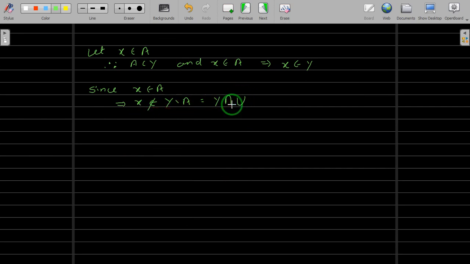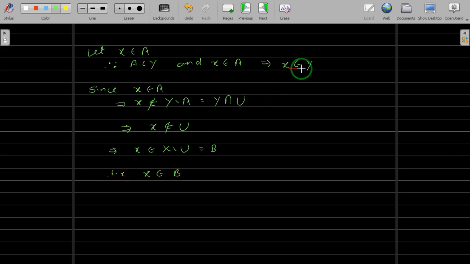So x does not belong to Y intersection U means x is not in U, because we already know that x belongs to Y, and if x belongs to U, then x will belong to Y intersection U, which is not possible from here. So x does not belong to U, and if x does not belong to U, that implies this x will belong to its complement x difference U, and precisely we know that x difference U is nothing but B, right? That is, this x will belong to B.